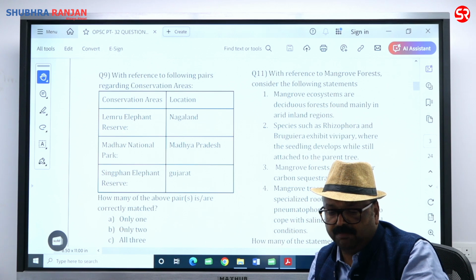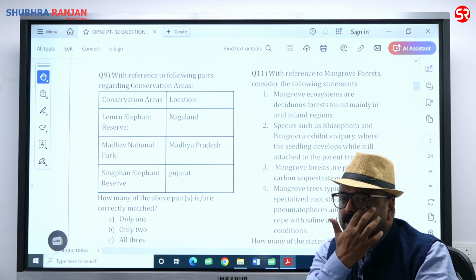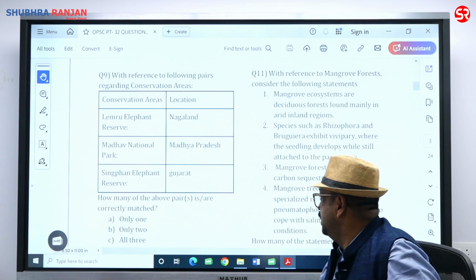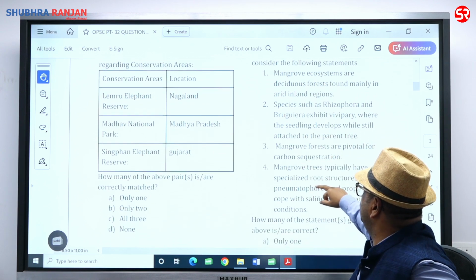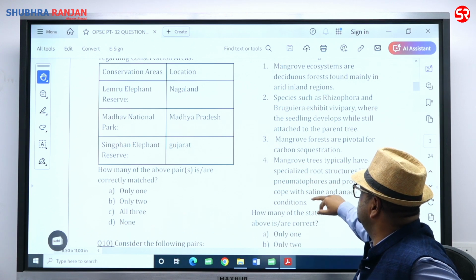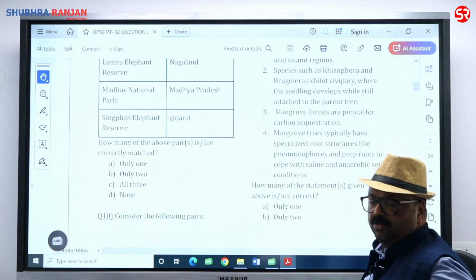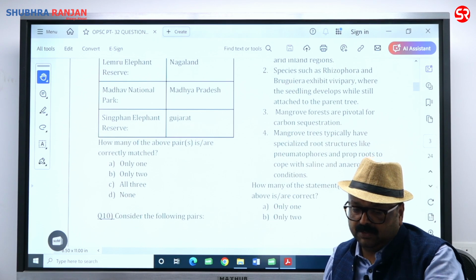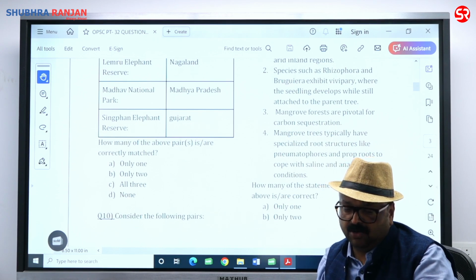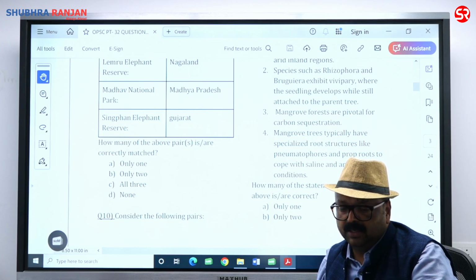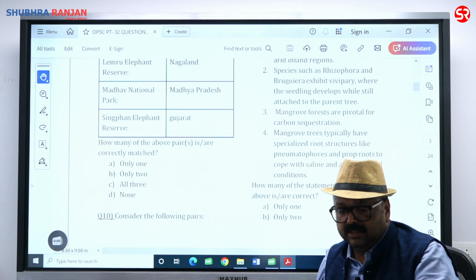Mangrove forests are pivotal for carbon sequestration. Yes, they are the blue carbon. And once the carbon gets sequestered over here, it will be out of the carbon cycle for long duration. Mangrove tree typically have a specialized root structure like pneumatophore and prop root to cope up with saline and anaerobic soil condition. Yes, that is also true.